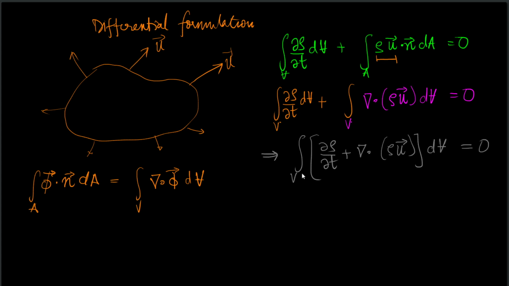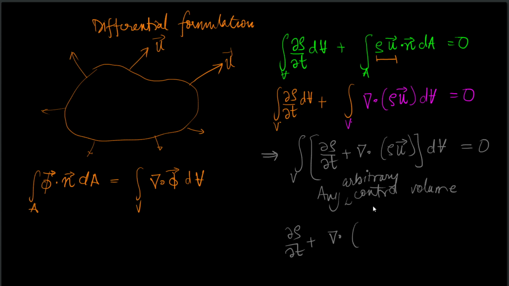Now if this conservation statement has to hold true for any arbitrary control volume, then the integrand has to be 0.